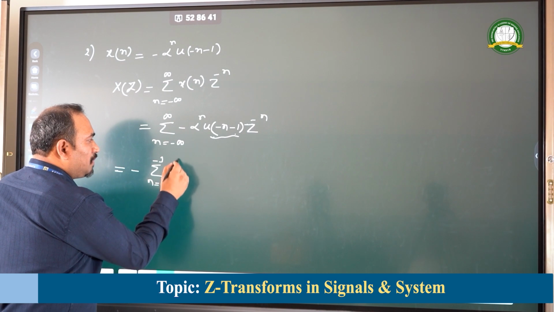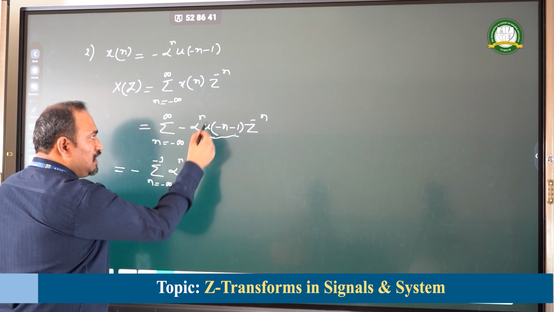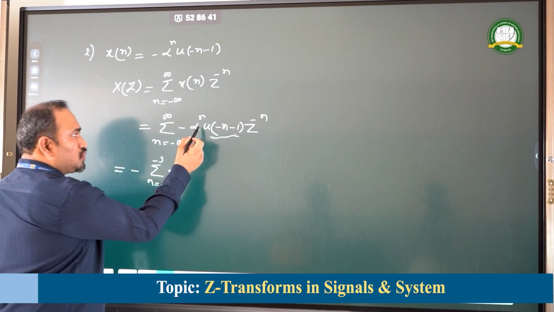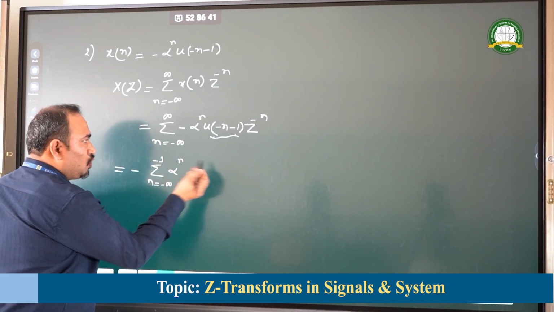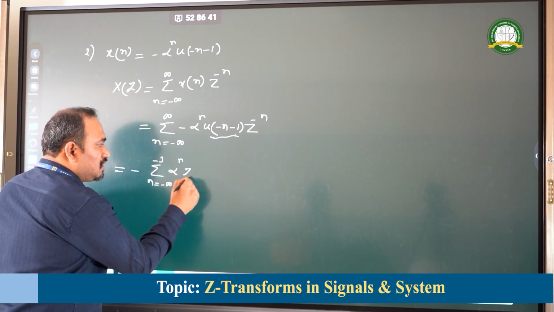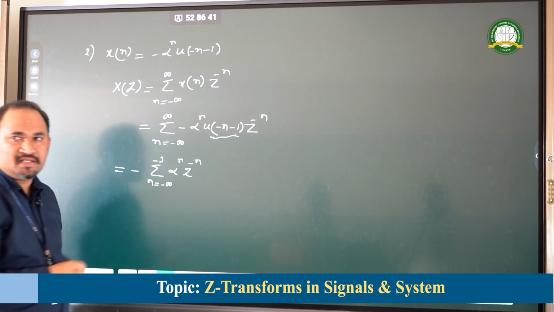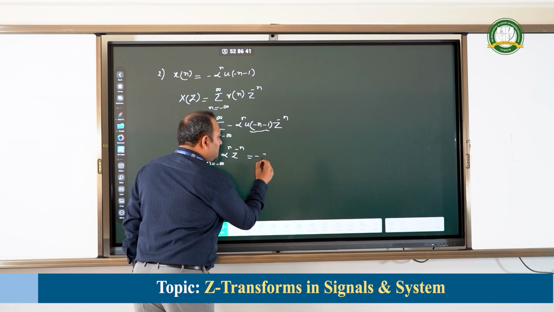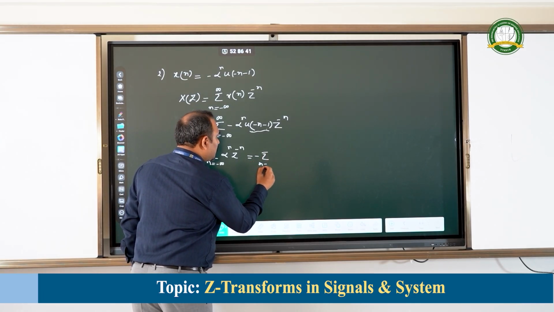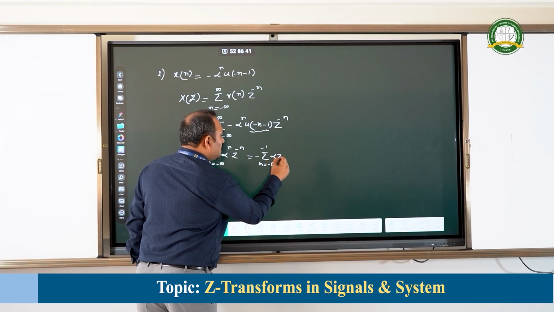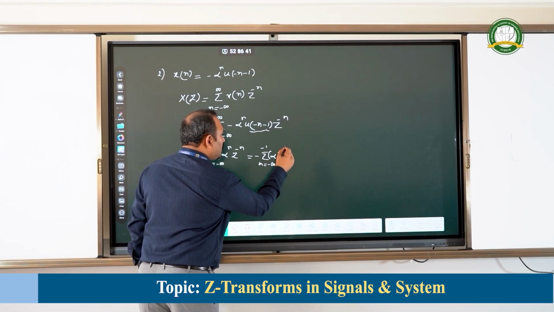And alpha to the power of n is there, and the value of u of minus n minus 1 will always be 1 because its coefficient is 1. Therefore, multiplying by 1 doesn't make any difference. And z to the power of minus n is there as it is. Now, this is equal to minus of summation n varying from minus infinity to minus 1 of alpha into z to the power of minus 1 whole raised to the power of n.